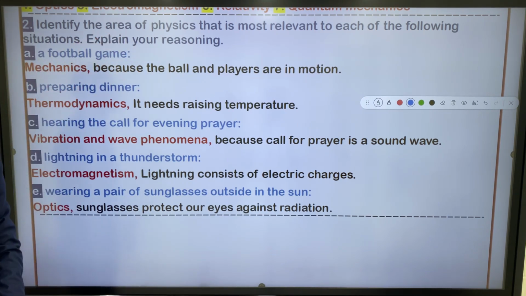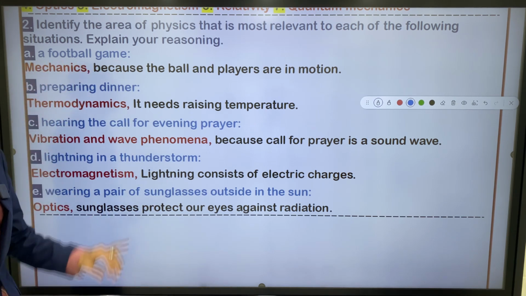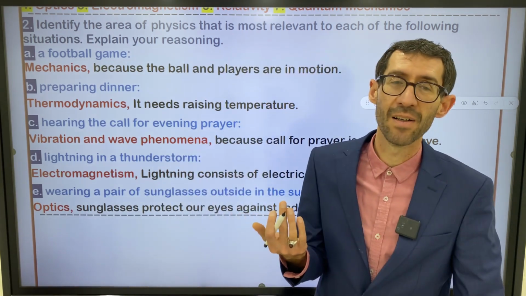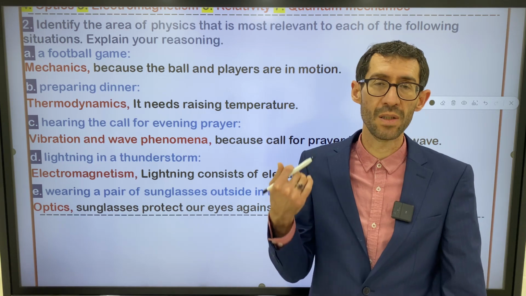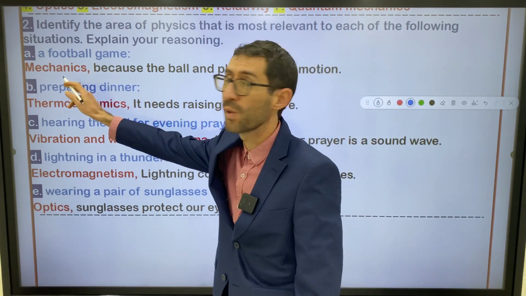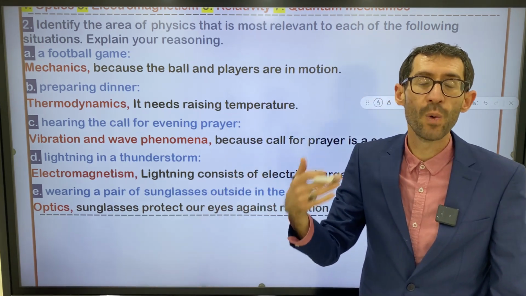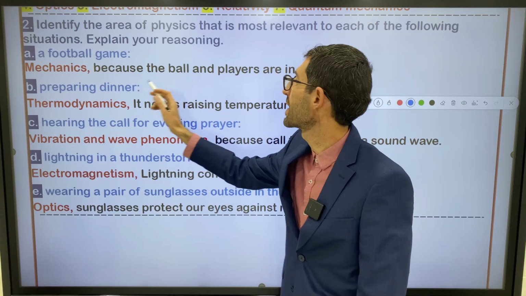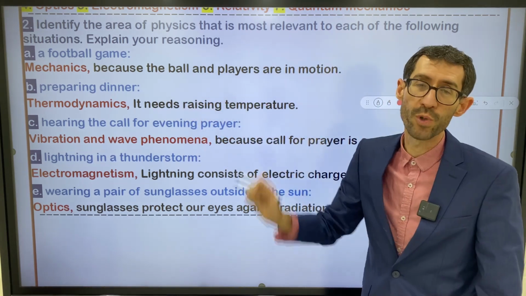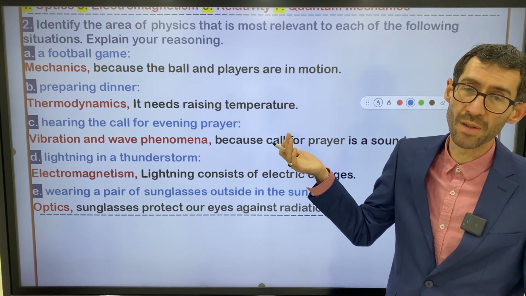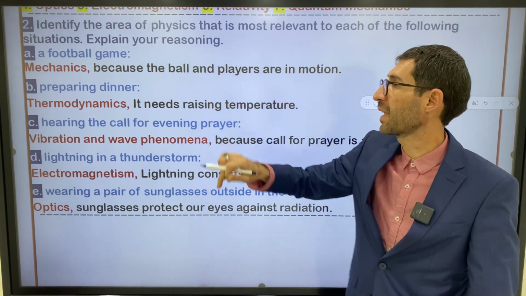Explain your reasoning. You should justify your reasoning. A, a football game. Guess the area. Football game belongs to which area of physics? It belongs to mechanics. What's your justification? Because the ball and players are in motion, and motion belongs to mechanics.